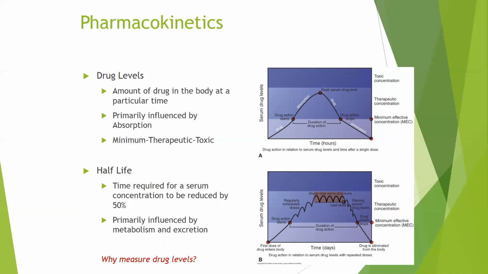We need to measure drug levels for certain types of medications in order to determine whether we are in a therapeutic range, a toxic range, or a subtherapeutic range. Depending on where we are, that is going to lead us to maybe have to make some changes in the dosing frequency of a medication.